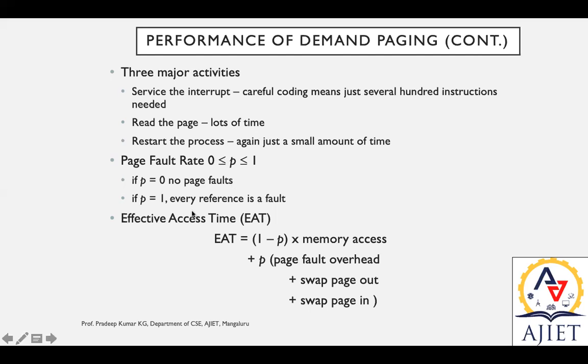In this case, EAT, the effective access time, is calculated as (1 minus P) times memory access, where P is the page fault rate and 1 minus P covers memory hits, plus P times the page fault overhead, plus swap page out and swap page in. This is the formula to calculate effective access time.